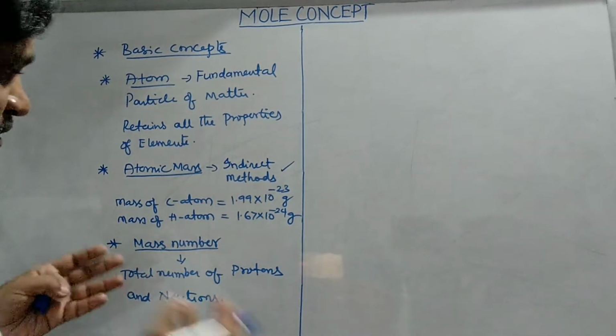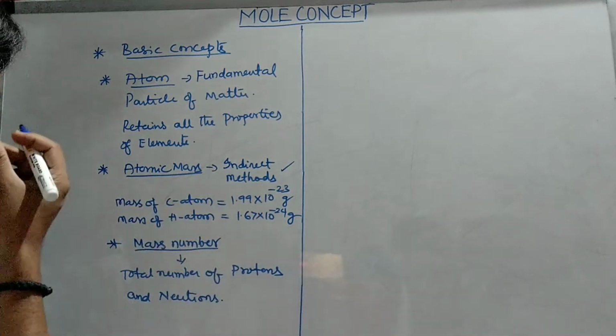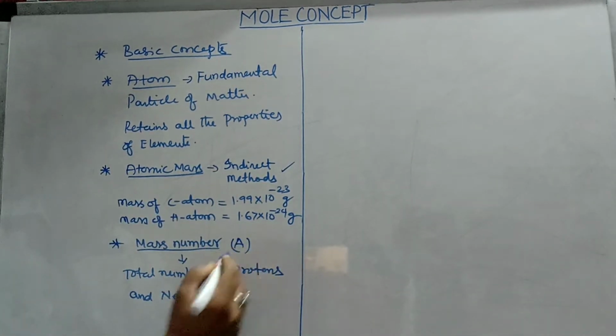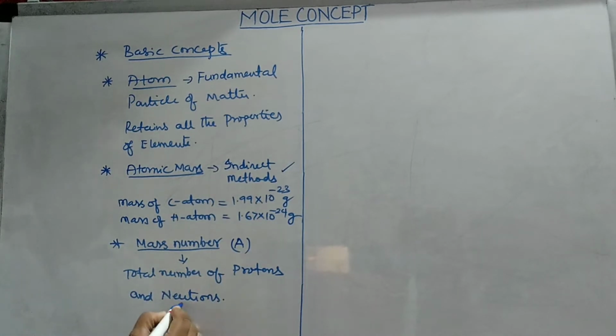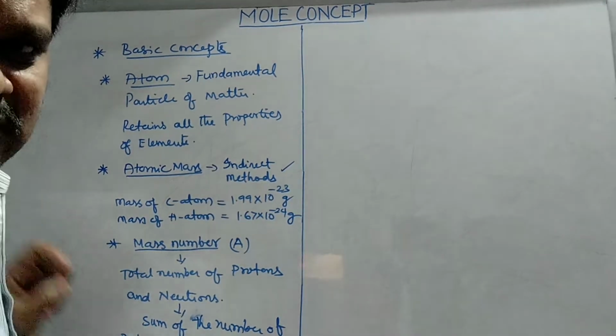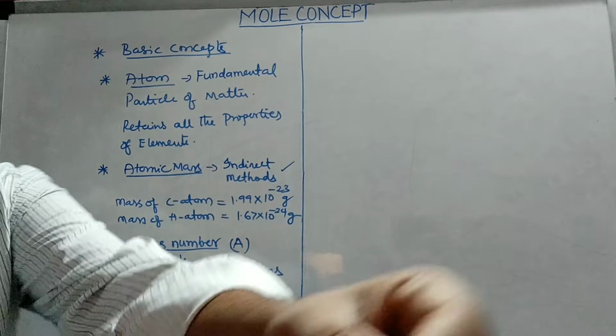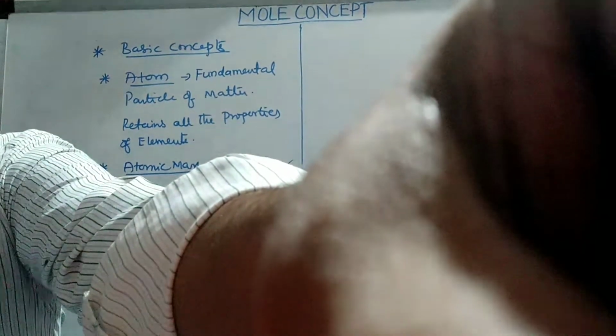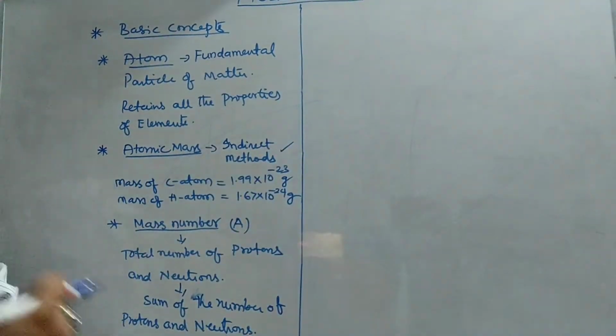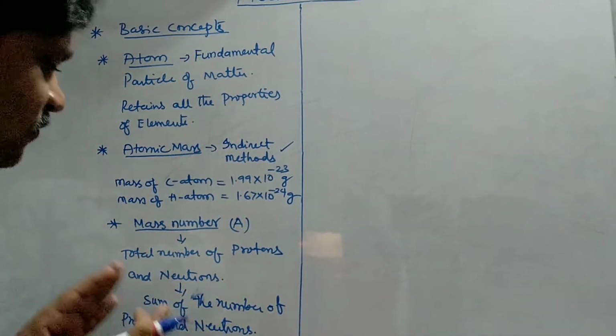This mass number is represented by the letter A. Simply, if you take the sum of the number of protons and neutrons, that is called the mass number. I think you are seeing that. I think it is clear once I adjust the camera. Yes, sum of the number of protons and neutrons.